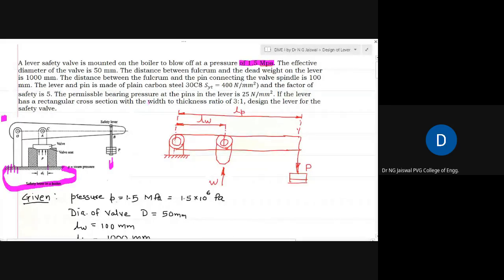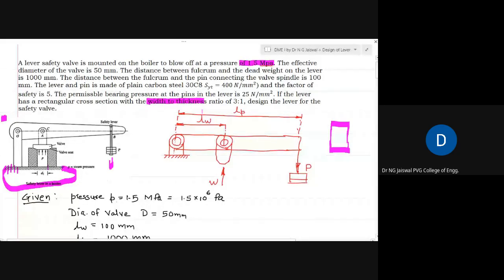Yesterday also we discussed which dimension you call width and which you call thickness. It is again a perception, but when you think of the lever cross section, it is something like this, where the height is more compared to this dimension.